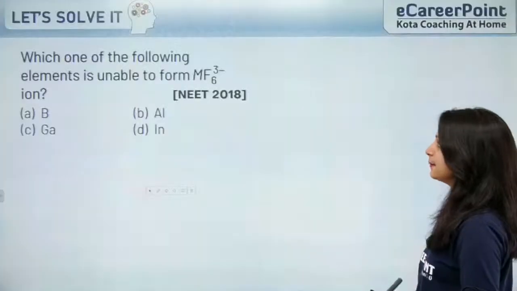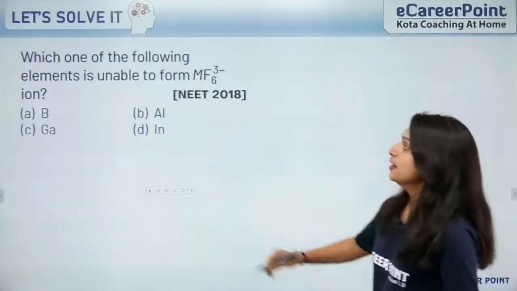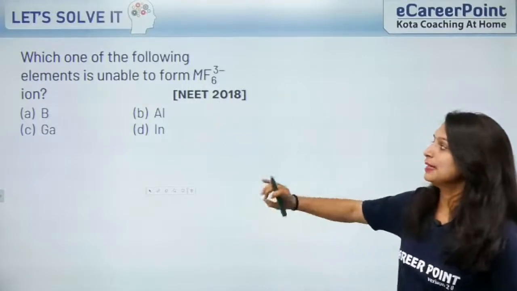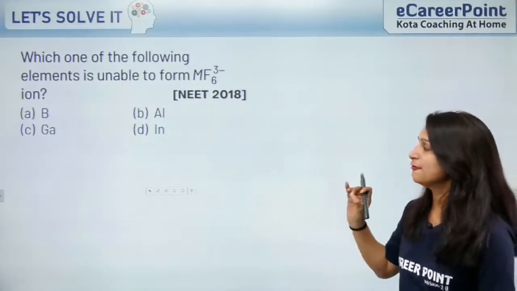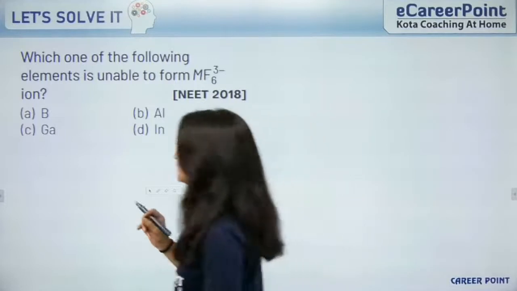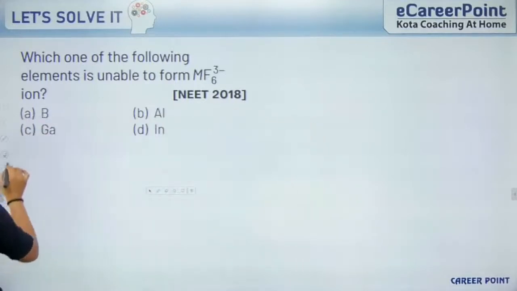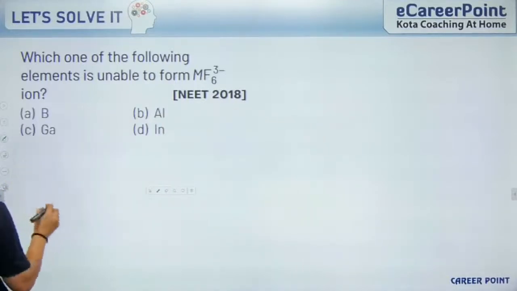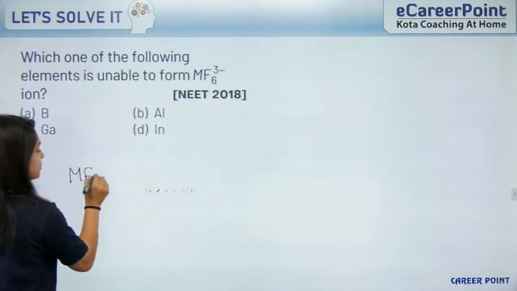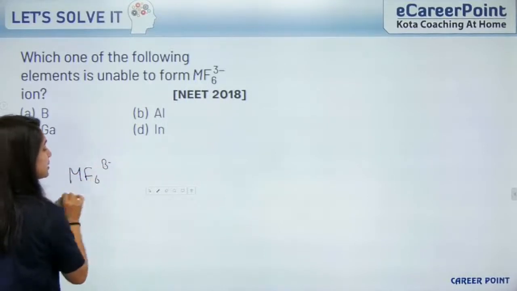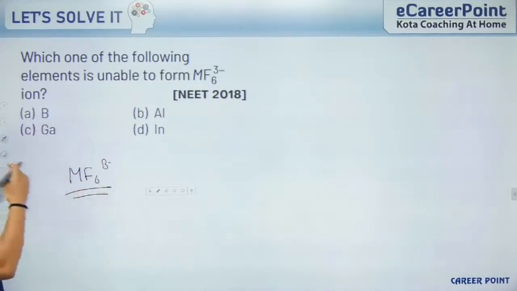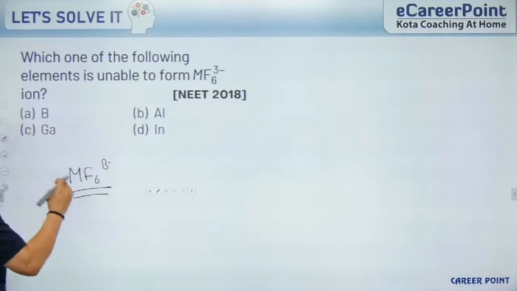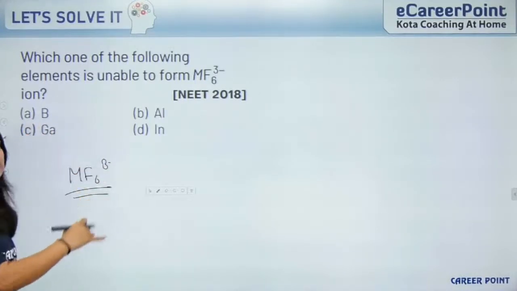Are you guys ready? Yeah, chaliye. Which one of the following elements is unable to form MF6 3-? The element which cannot form MF6 3-. This is the complex. Out of these 4, which element cannot form this type of complex?